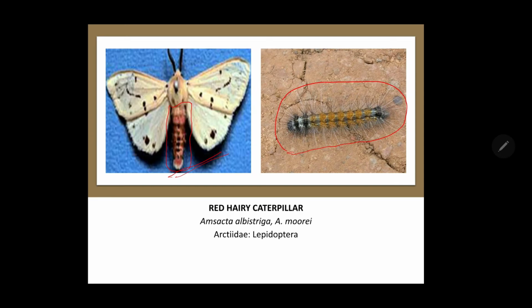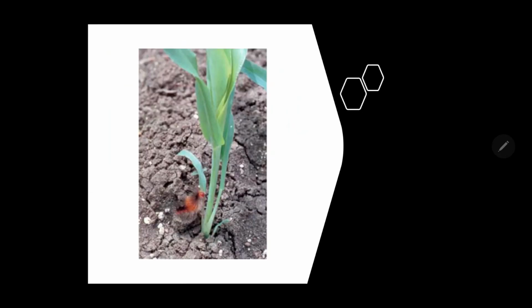There are different species of hairy caterpillars which are polyphagous in nature and occur occasionally, or we can see some sporadically in some fields. Sometimes it becomes a dangerous pest or key pest.